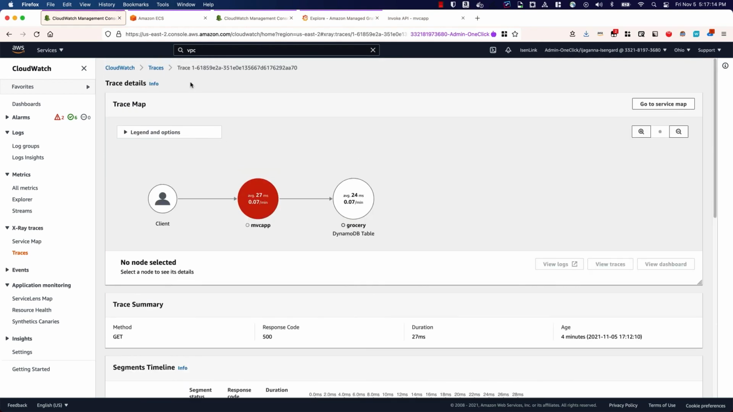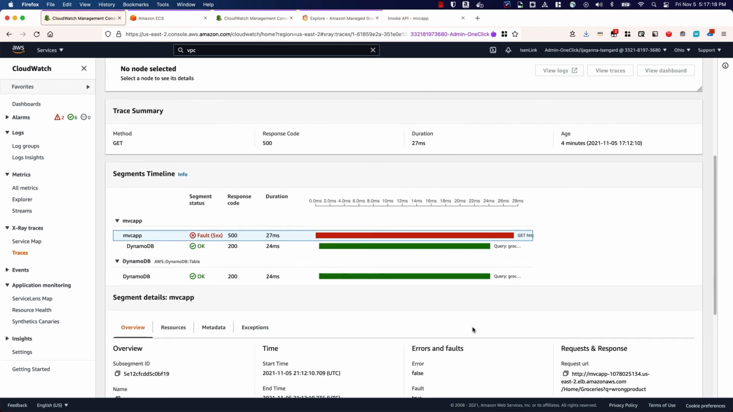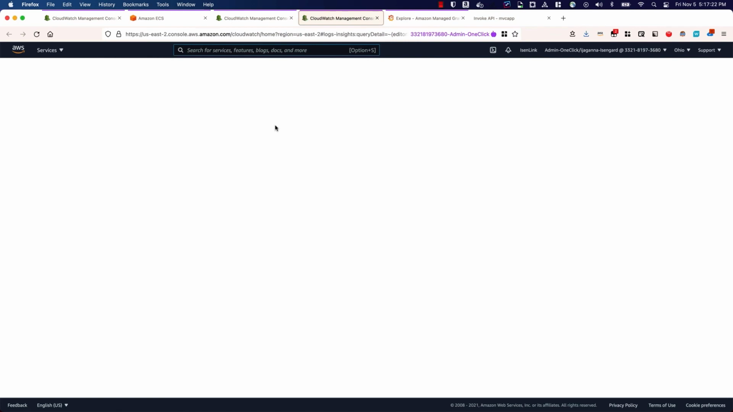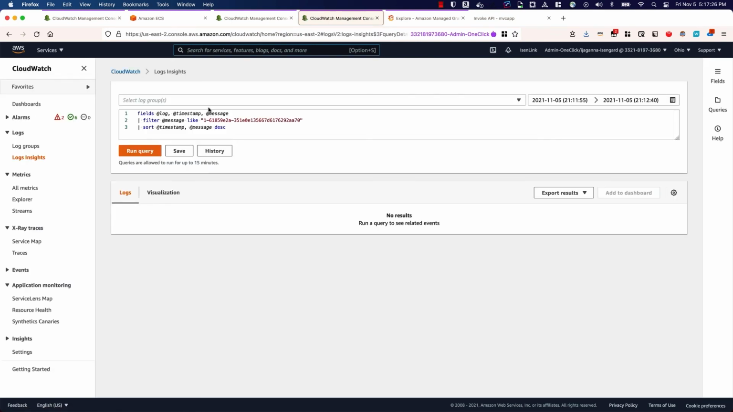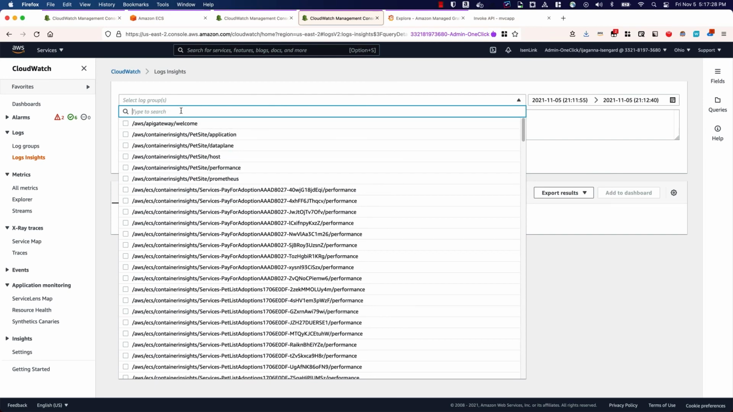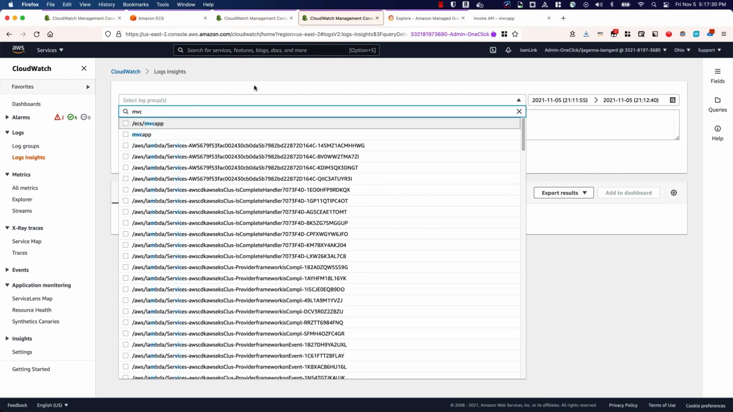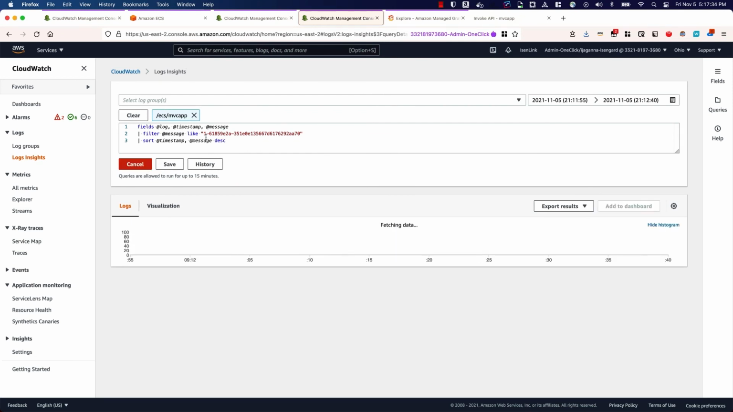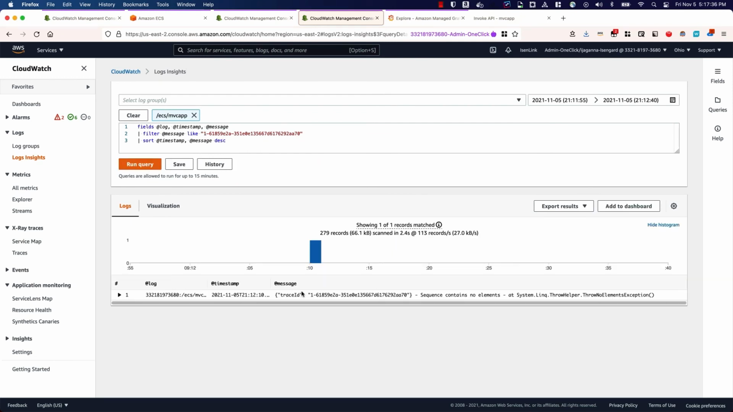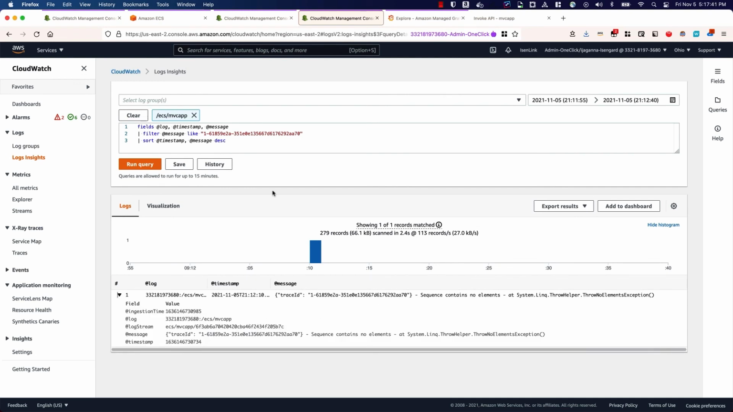So here I have the trace ID, and what I want to do is copy this trace ID, click on View in CloudWatch Logs Insights, and see if I'm able to find the log for that particular trace, or when the trace was captured. I know that MVC app was the log group, and here you can see that this trace ID is automatically there, and there you go. You have the log event that has the trace ID.